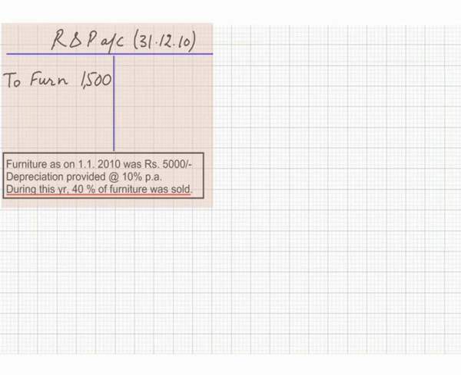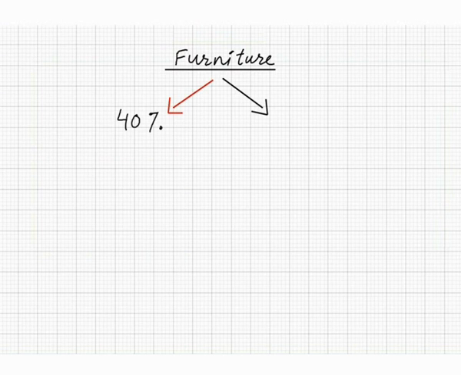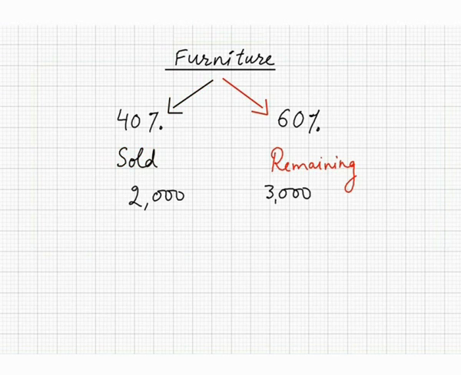Now it means this furniture had two parts, part number 1 and part number 2. Part number 1, that was 40%, and part number 2, 60%. Part 1 has been sold and part 2 is remaining with us.